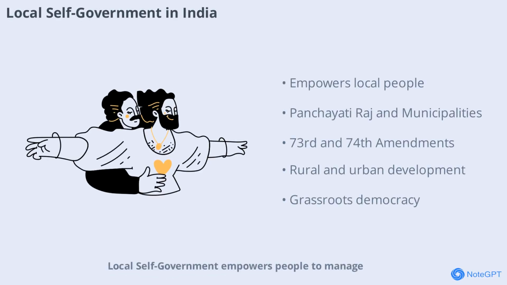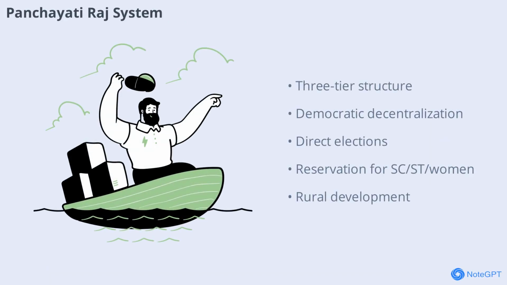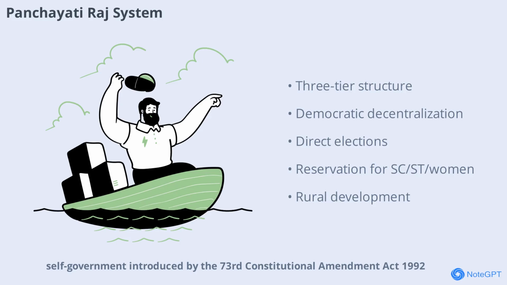Local self-government empowers people to manage local affairs and promotes participation in democracy. It includes Panchayati Raj for rural areas and municipalities for urban areas, recognized by the 73rd and 74th constitutional amendments. Local self-government plays a vital role in rural and urban development, bringing governance closer to the people and ensuring their voices are heard.